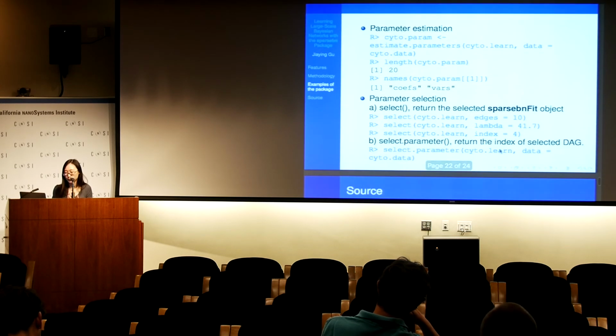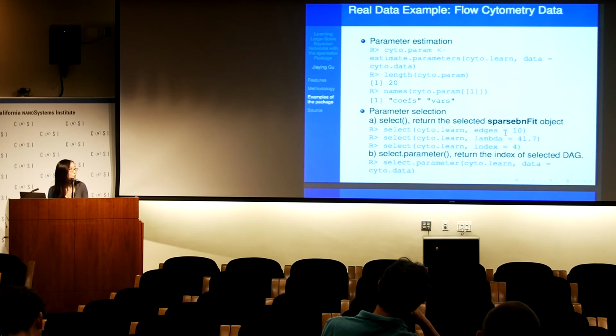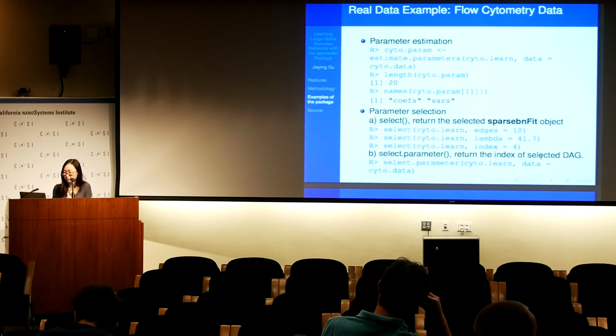And also, we can use an empirical model selection method. This select parameter method will return the index of a selected DAG. So it will return the DAG that we think will be the optimal along the solution path. And you can use this select function, matching the index, to get the Sparsebn fit object.